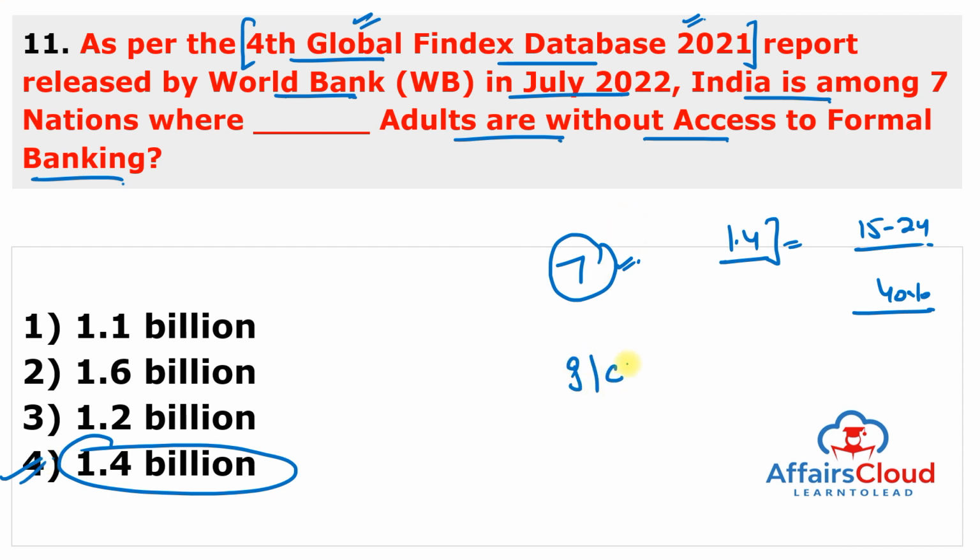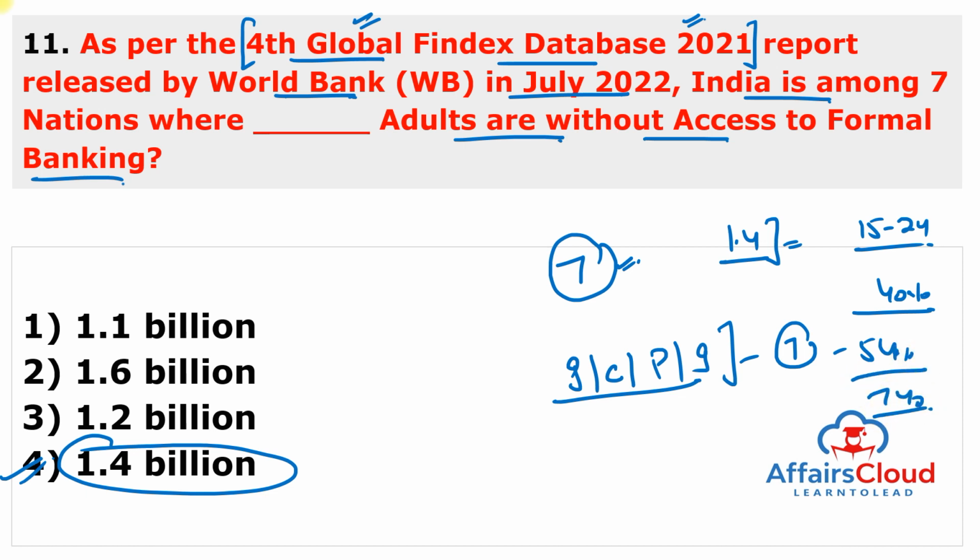So India, China, Pakistan and Indonesia, together with Bangladesh, Egypt and Nigeria, these 7 nations have 54% or 740 million people of the global unbanked population. And the Global Findex 2021 database was prepared by the finance and private sector development team of the Development Research Group in the World Bank Development Economics Vice Presidency. You don't have to remember who prepared this report, just remember who released it. This is released by the World Bank.